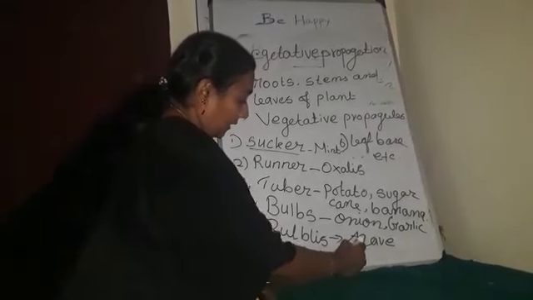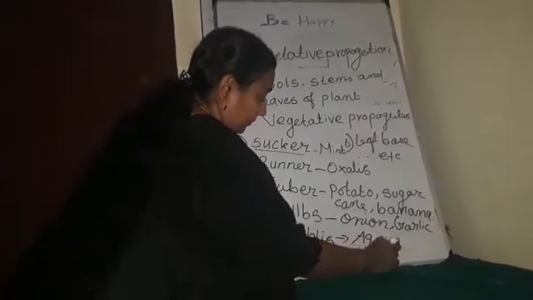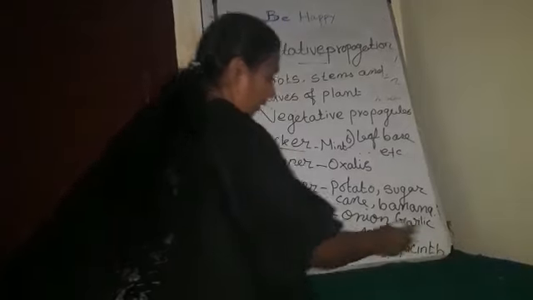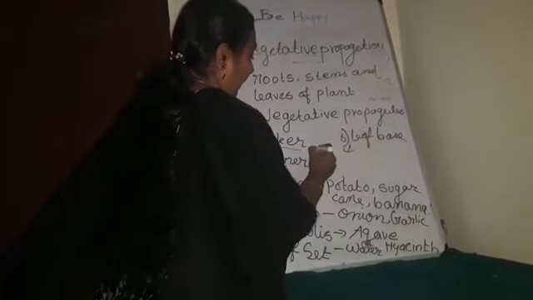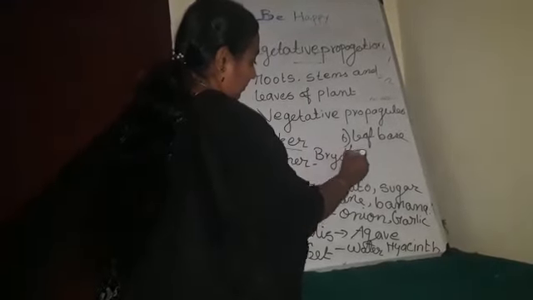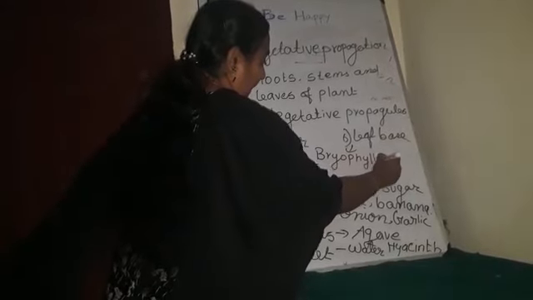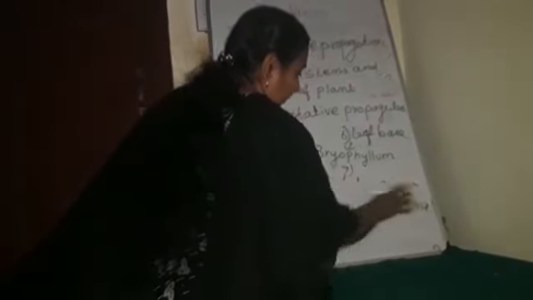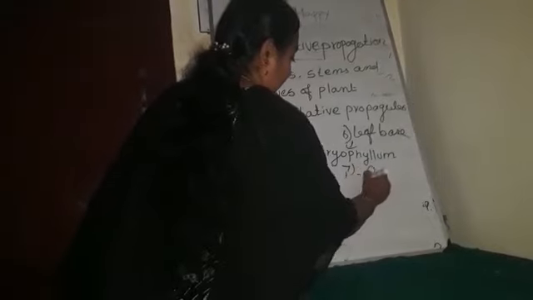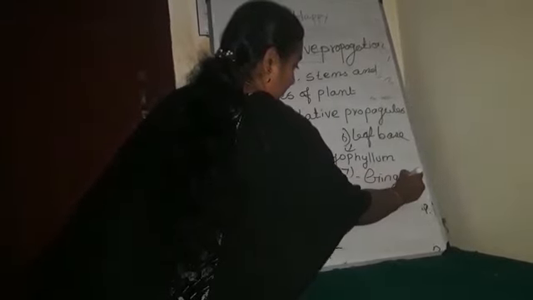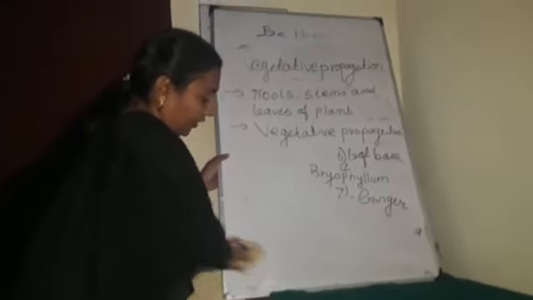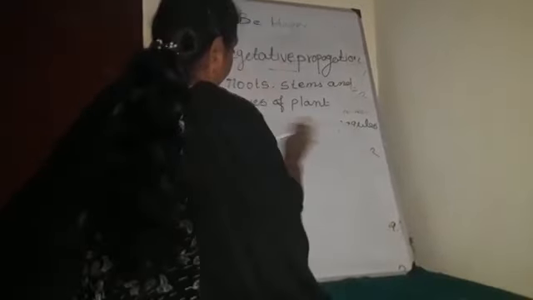Offset, example water hyacinth. Leaf base, example Bryophyllum. Then one more, rhizome. Rhizome, example ginger. These are some modifications of vegetative propagation.